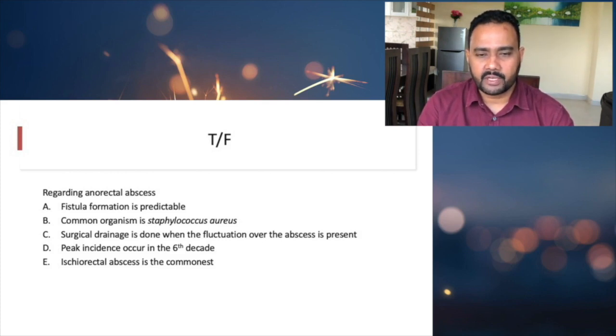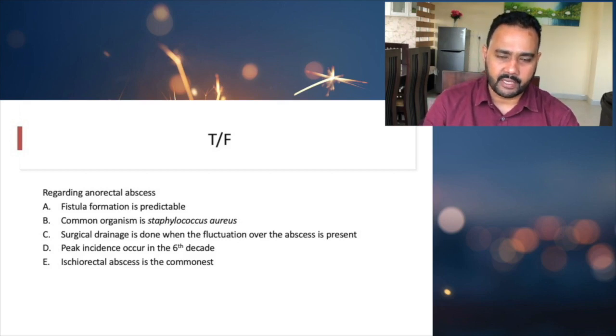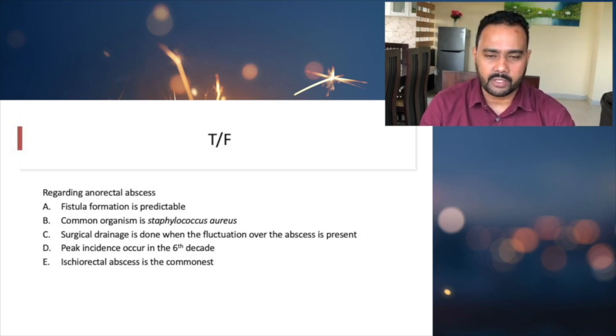Peak incidence occurs in the 6th decade. No, we have discussed that the 3rd and 4th decade is the common peak age, so that is false. Ischiorectal abscess is the commonest type. Again, it's false. The commonest type is perianal abscess. Ischiorectal abscess is second to that, so that is not the commonest.